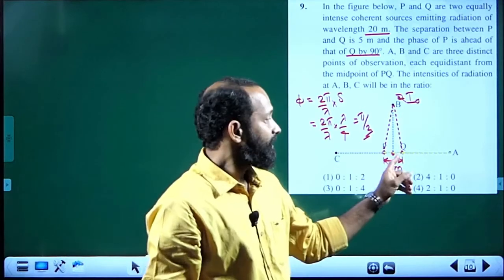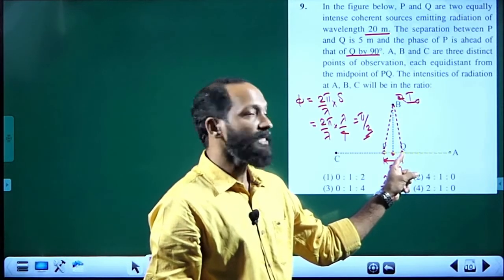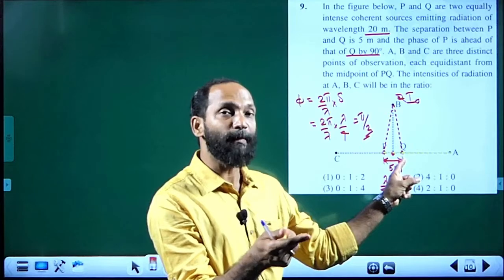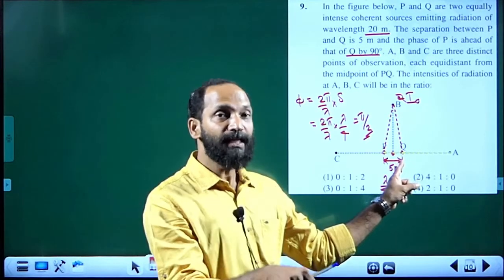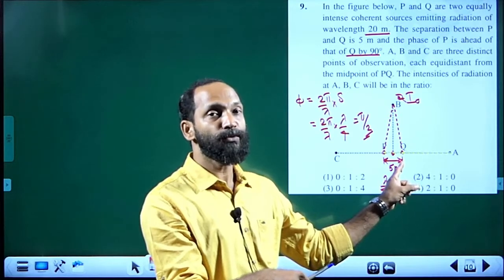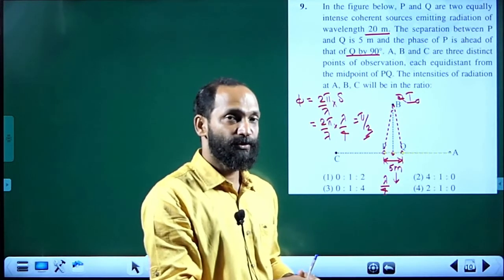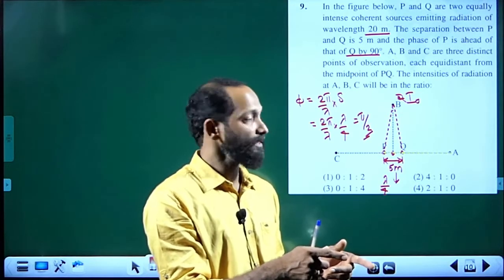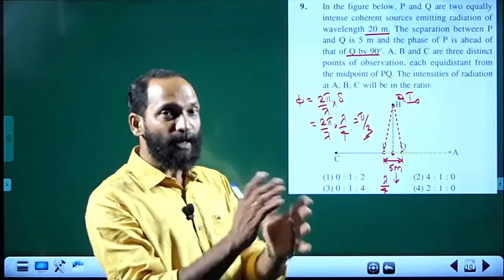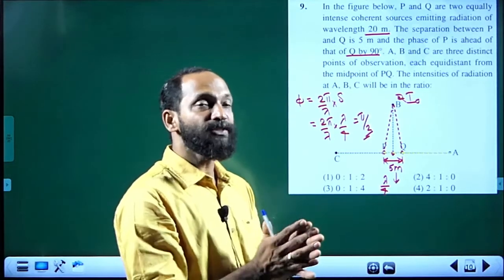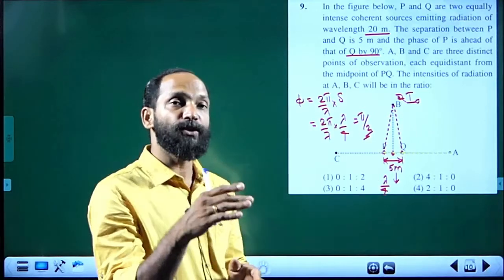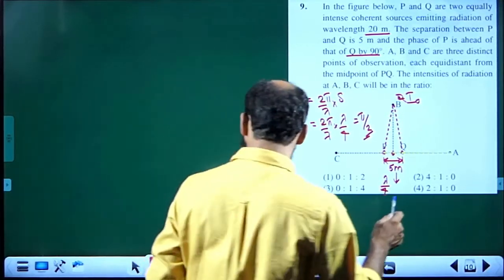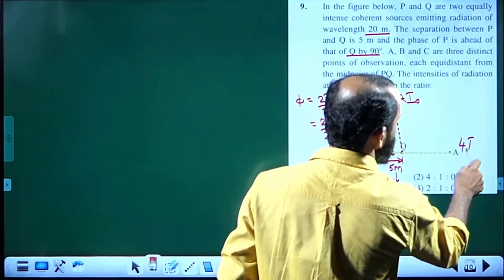Once again, Q is leading in phase by pi by 2 geometrically, but Q is lagging in phase by pi by 2 at the source due to the property of the sources. Therefore, plus pi by 2 minus pi by 2, the effective phase difference at A will be 0. If the phase difference is 0, 4I0 cos square 0 becomes 4I0. So intensity at A will be 4I0.